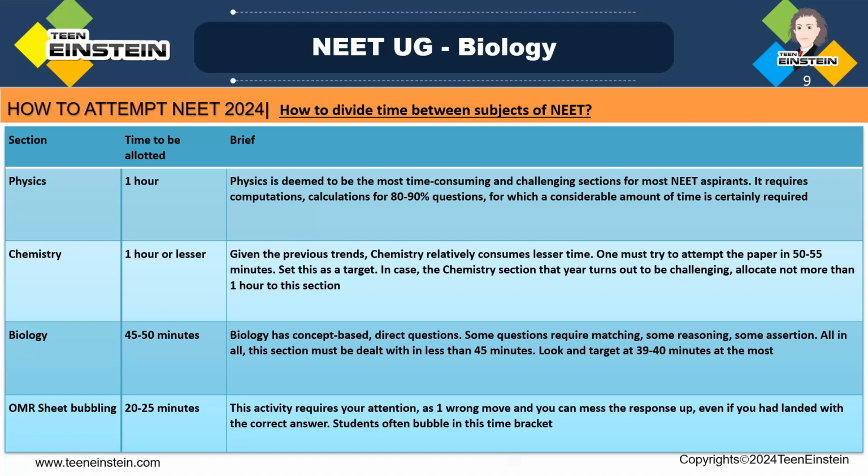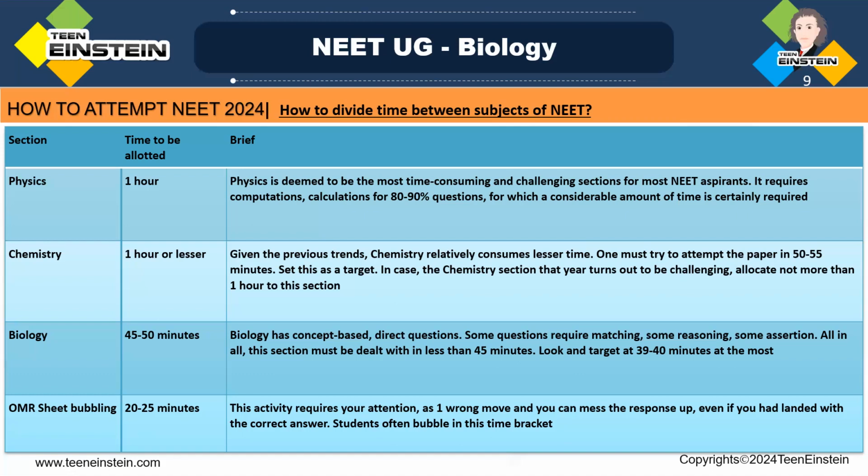So students, you should keep a time frame for all these things. You are not using physics completely 1 hour, then moving to chemistry. From whichever time you start, another 1 hour you should complete chemistry. And again, in chemistry also you are not using all the time. Next 45 minutes, only 45 minutes you should use for biology.